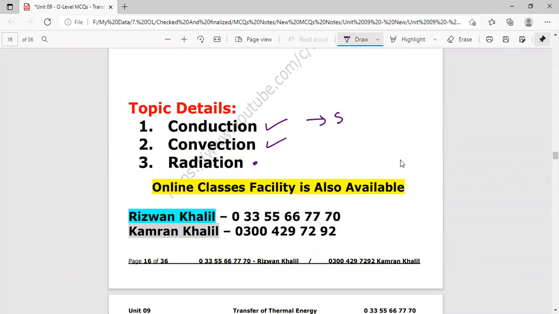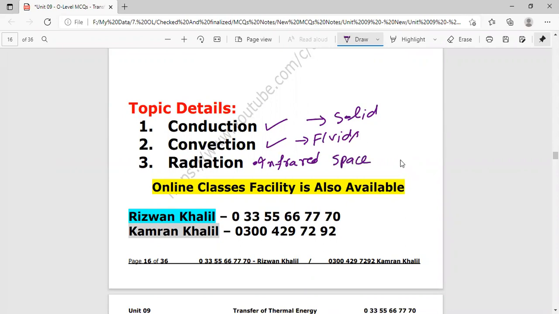Conduction was related with solids, convection was related with fluids, and radiation is the mode of transfer of heat in which heat is transmitted from one place to another place in the form of infrared radiations, and it takes place in space.